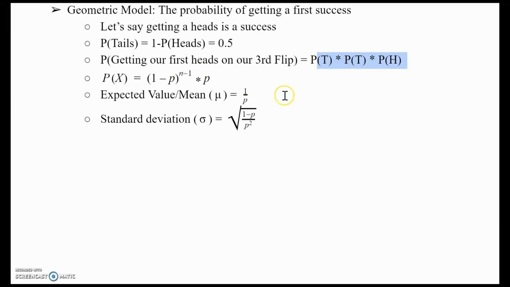Now, when we talk about expected value or mean, it just means how many of these successes you would expect in the number of flips, or how many you would expect in general. So when you're looking at this, it's just 1 over the probability of your success, which ends up being 1 over 0.5. And your standard deviation is this. As I mentioned above, this 1 minus p can sometimes be referred to as q. So if you ever see square root of q over p squared, just remember it means the same thing and there is no difference.